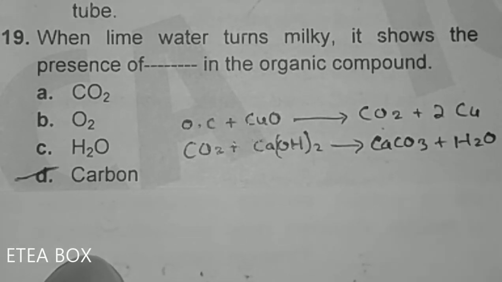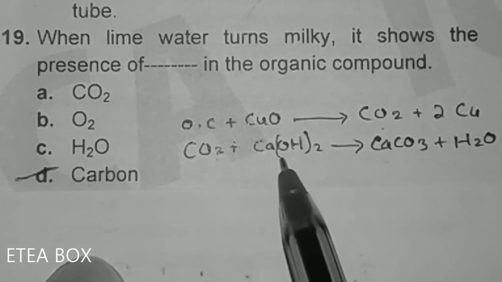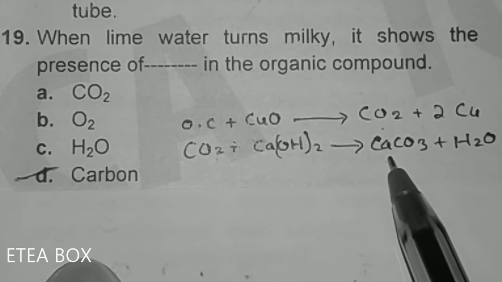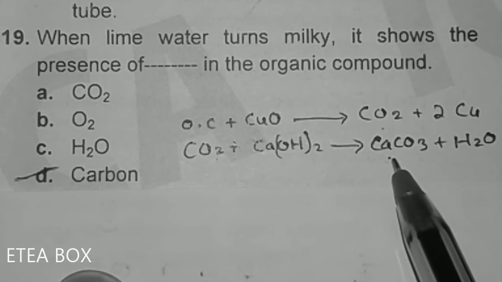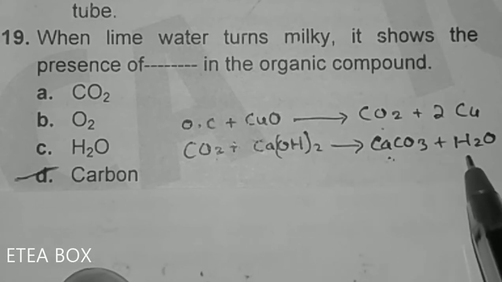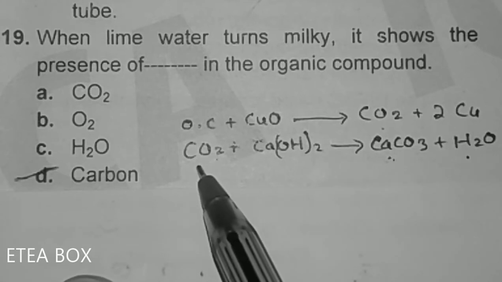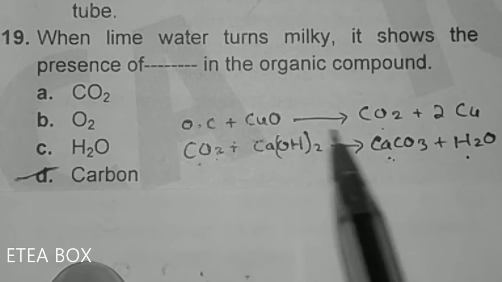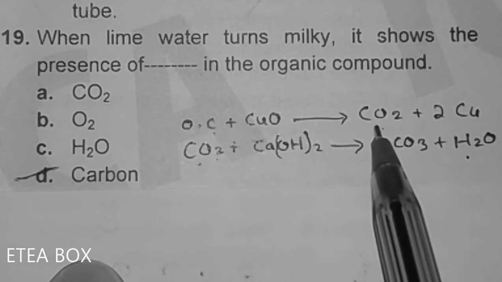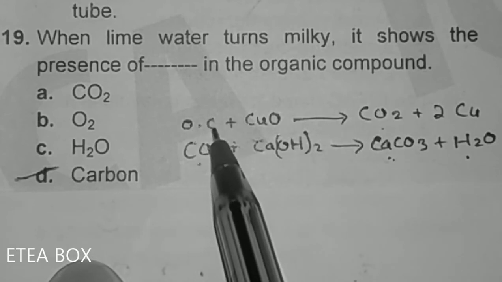Now look, this carbon dioxide when reacted with lime water, calcium hydroxide, gives calcium carbonate plus water. This calcium carbonate is insoluble in water, that's why the water turns milky. Now this carbon dioxide has come from the organic compound, and the organic compound does not contain carbon dioxide.